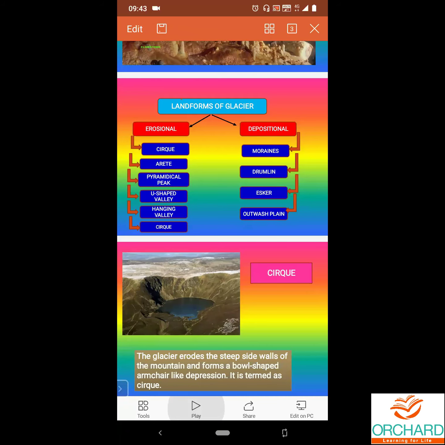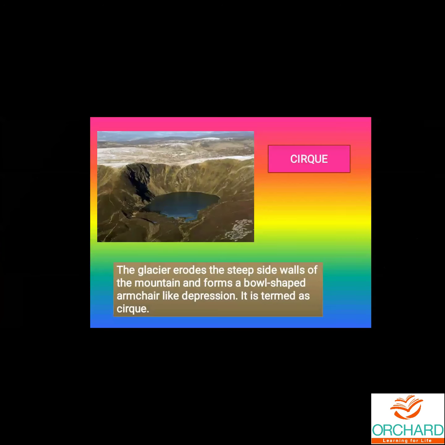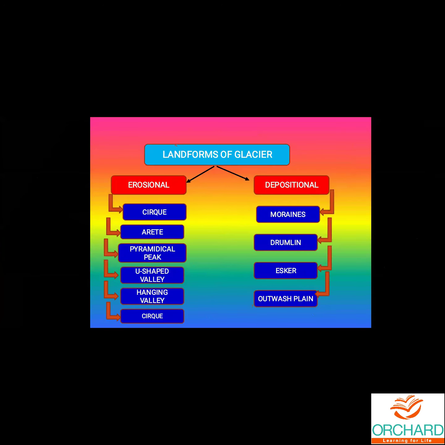You can see here the mind map of different landforms of glacier. Erosional landforms and depositional landforms. Because we have seen the activities, erosional activities and depositional activities. These are the two main processes we have seen. The same way we will see here.